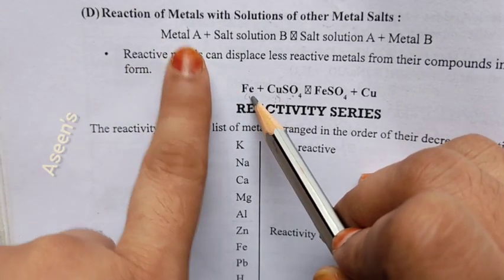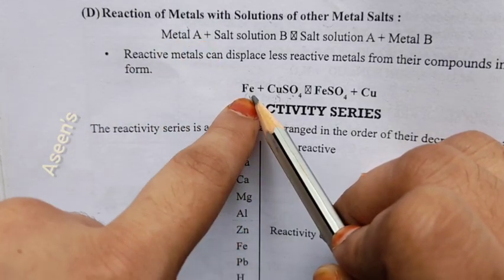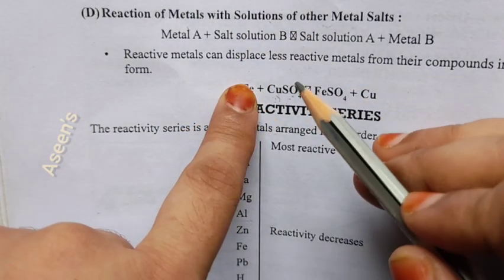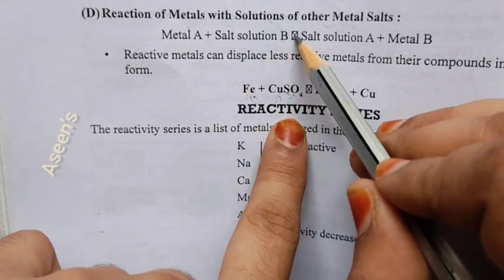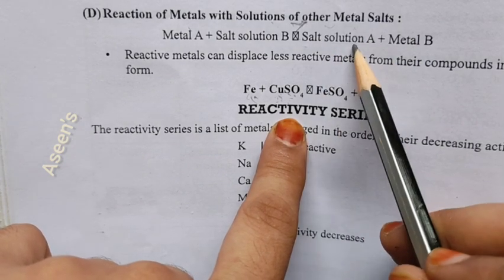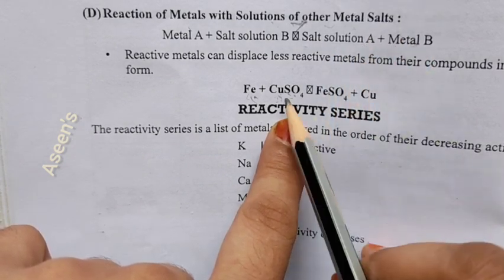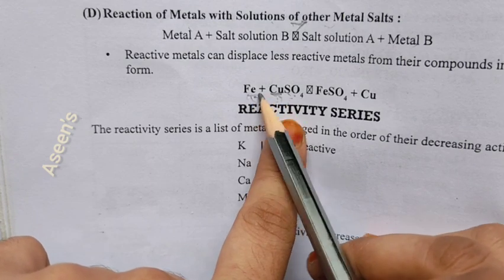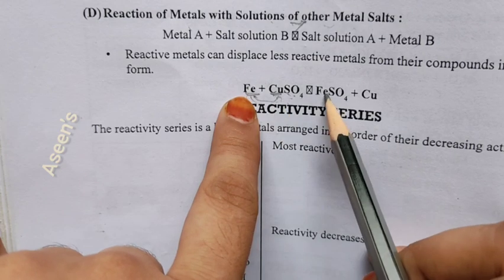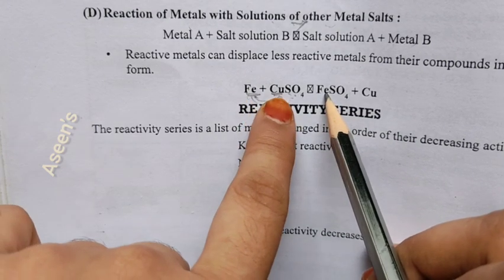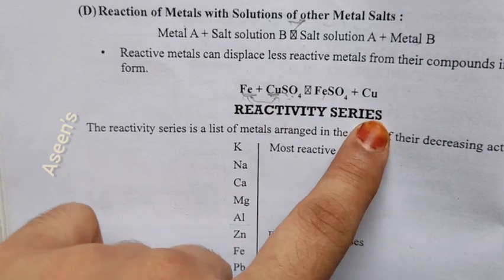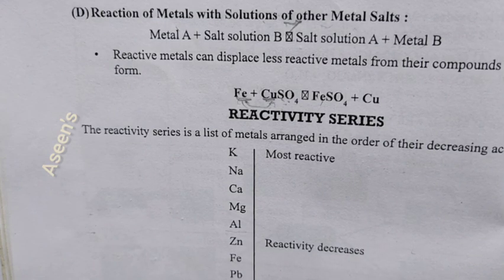So what happens here? Metal A, that is Fe, plus salt solution B, a salt solution of a metal, that is copper sulfate. After the reaction, as I told you, this stands for this arrow mark, you are going to get salt solution of A and metal B. That means copper and Fe have changed their places. Fe was free, now Fe is in the form of salt, and copper sulfate was in the form of salt, now copper is free. So here displacement is happening.